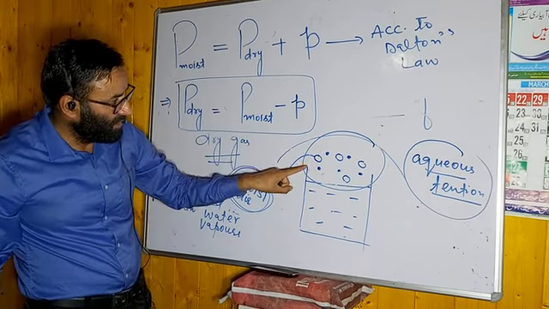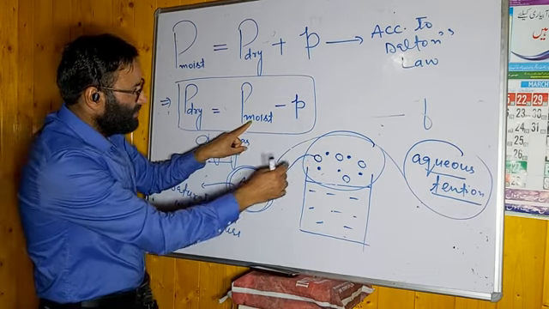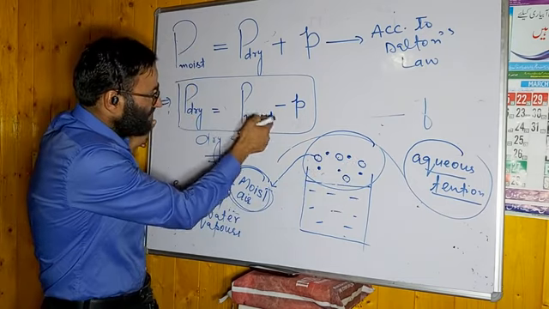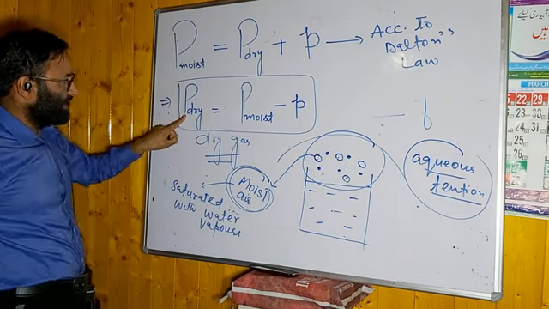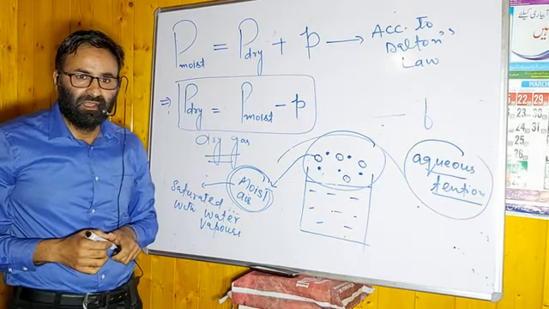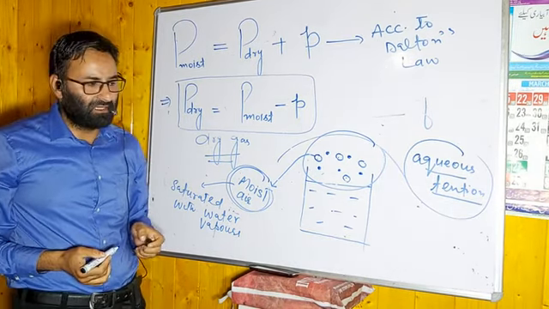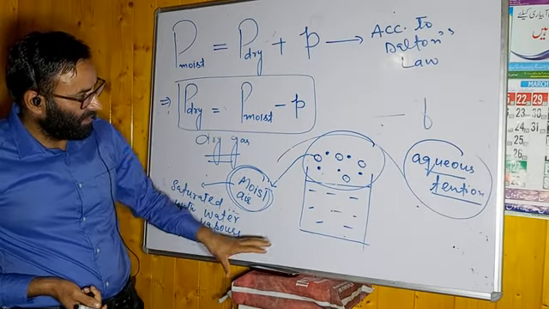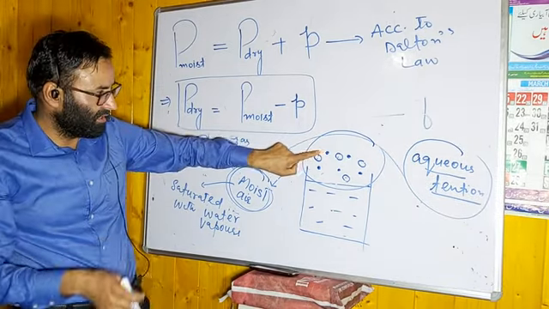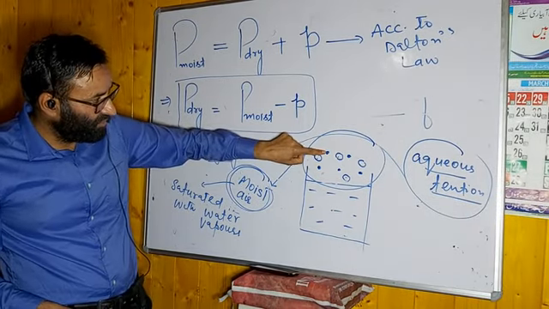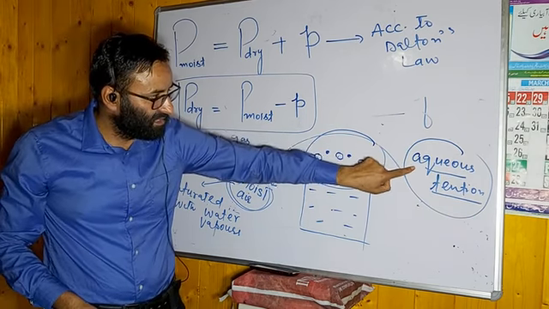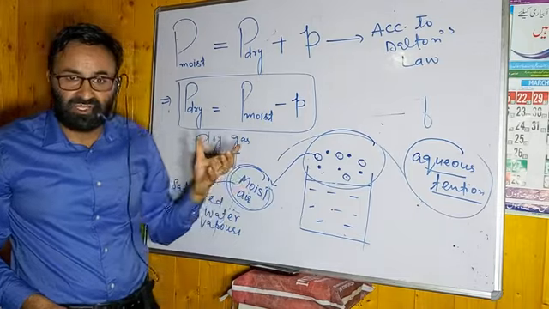When you subtract the pressure of these water vapors from the total P moist, minus p, what will you get? You get the P dry. This is a simple, important application of Dalton's law of partial pressure. I will repeat it again. We have air above the liquid, it will be moist because it is saturated with the water vapors. Gas molecules exert pressure. Water vapors will also exert pressure. Pressure exerted by water vapors is known as aqueous tension.